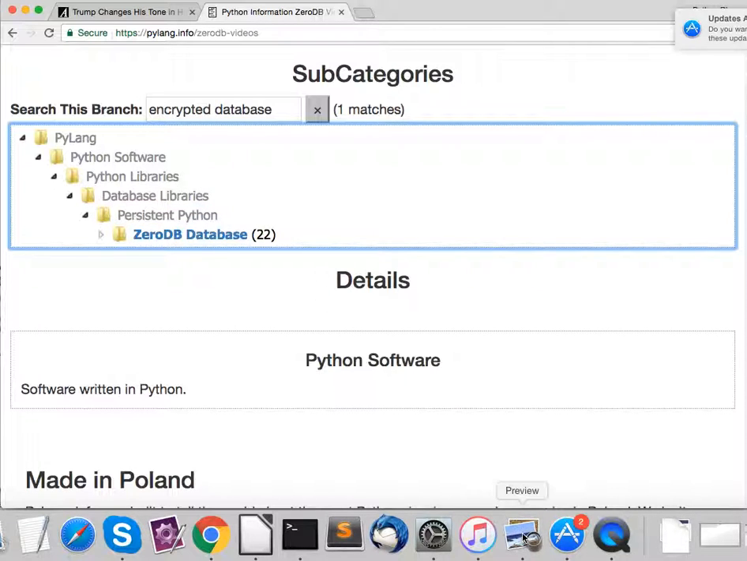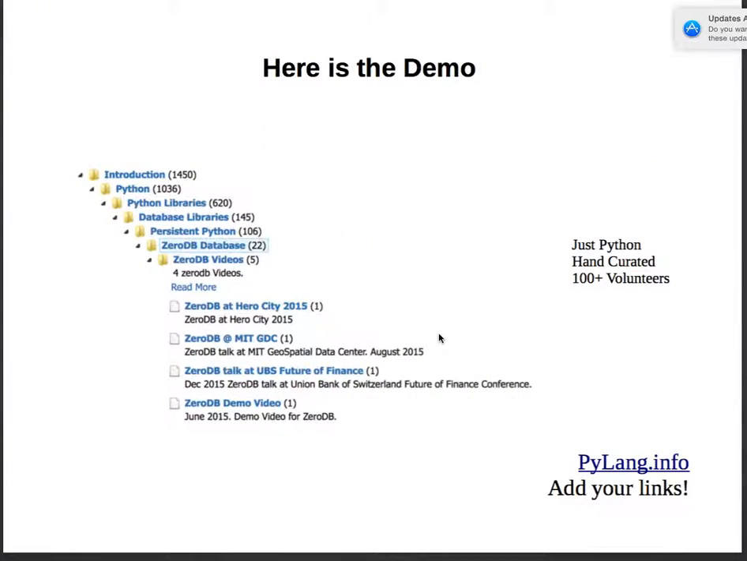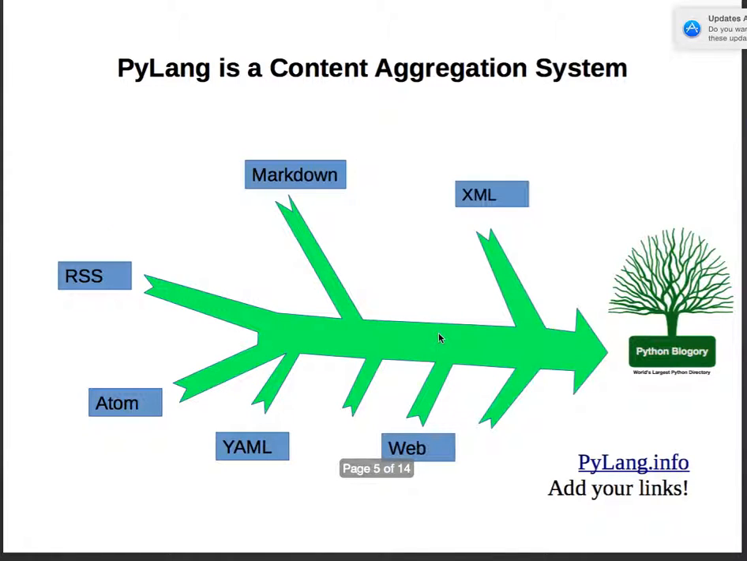Okay, let's go back to the presentation. We'll take a look at the next slide. So PyLang.info is both a content management system and a content aggregation system. I don't scrape the web for information. There's just too much for any one person to manage. What I do is I take structured information from other sources.